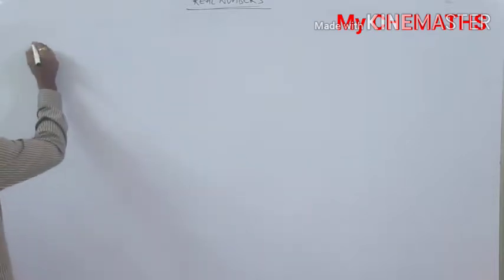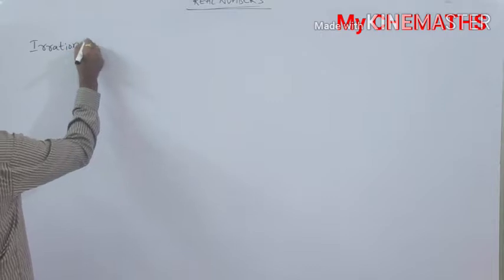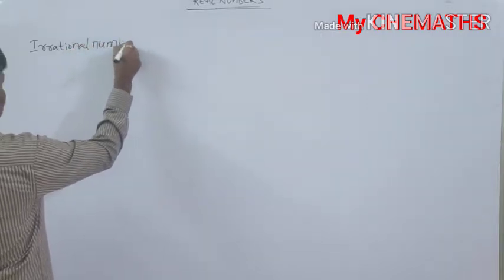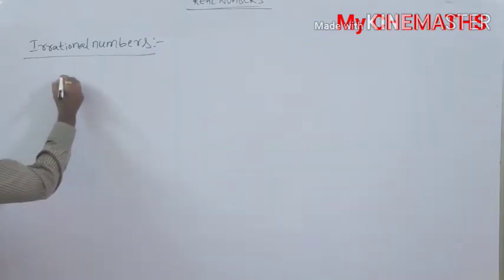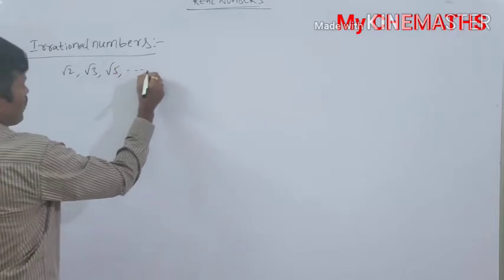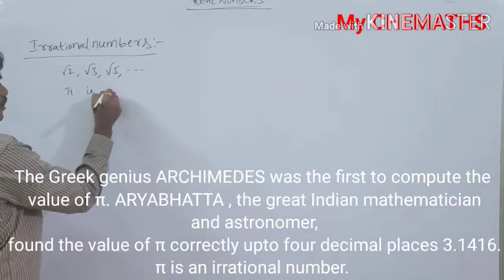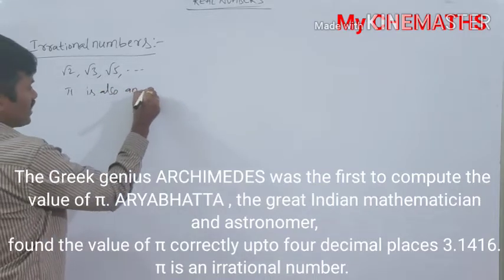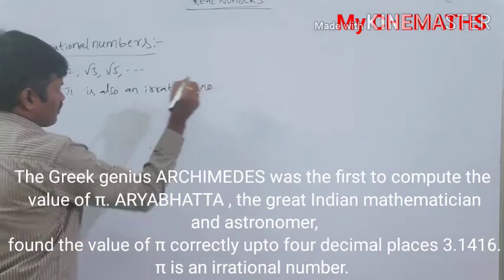For example, the numbers root 2, root 3, root 5, and so on are irrational numbers. Also, pi is an irrational number. We learned this in the 9th class itself.